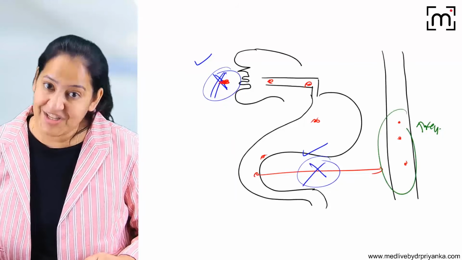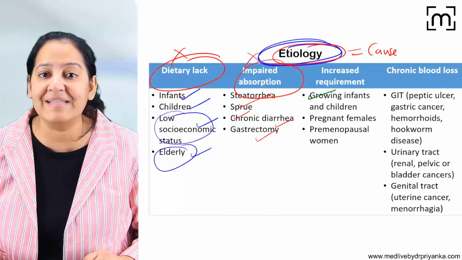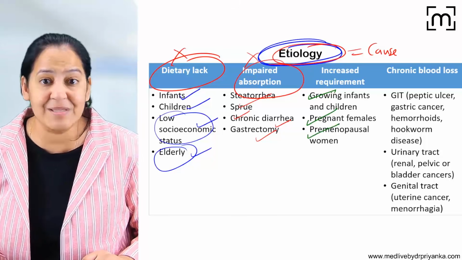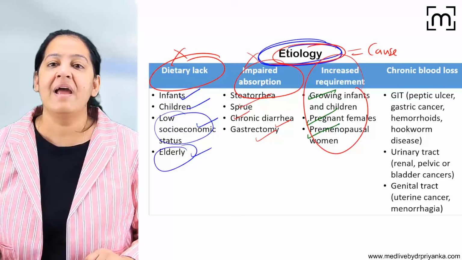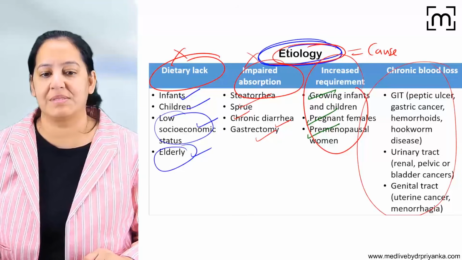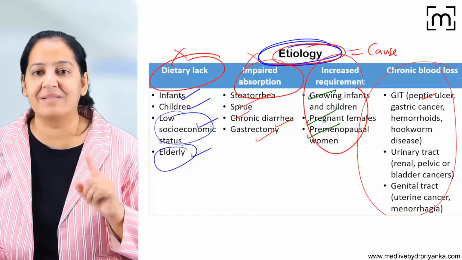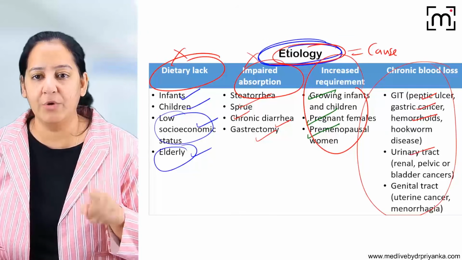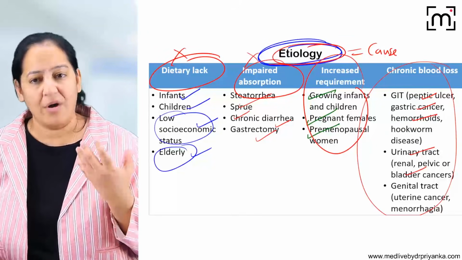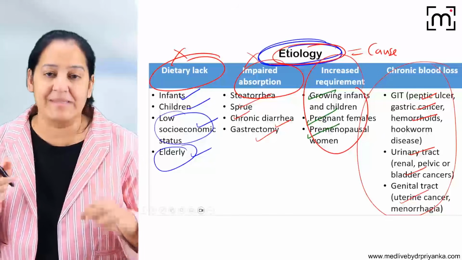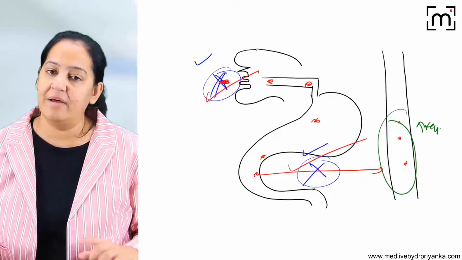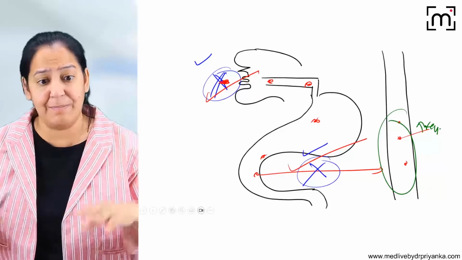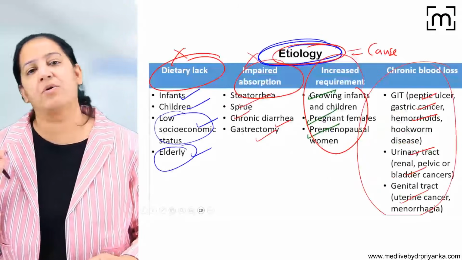So although iron is reaching the blood, it is more required in pregnancy, in a growing infant, in a premenstrual female. So the requirement is more, and again there will be a deficiency. And last, there is chronic blood loss. Imagine a person with peptic ulcer, gastric carcinoma, hemorrhoid, UTI, hematuria, or any cancer in which there is constant bleeding. The person is eating well, absorption is also well, requirement is also normal, but since the person is bleeding constantly, it will cause iron deficiency anemia.